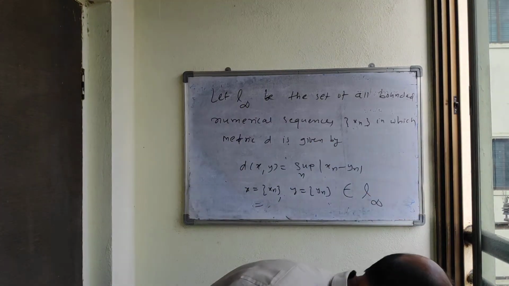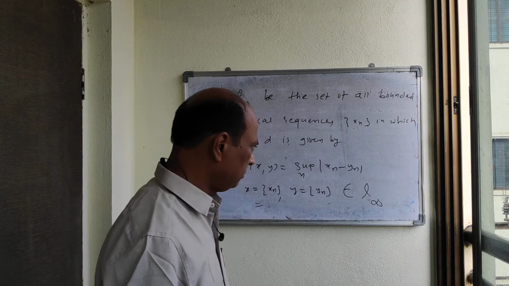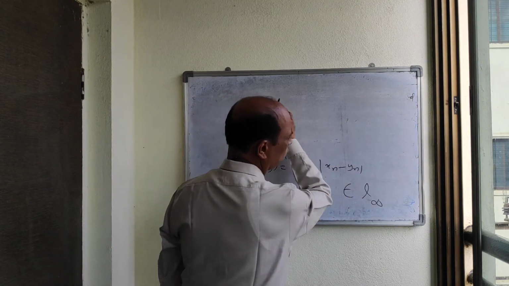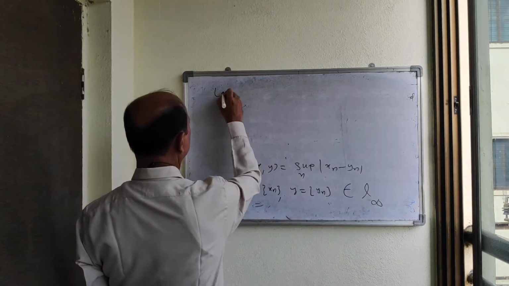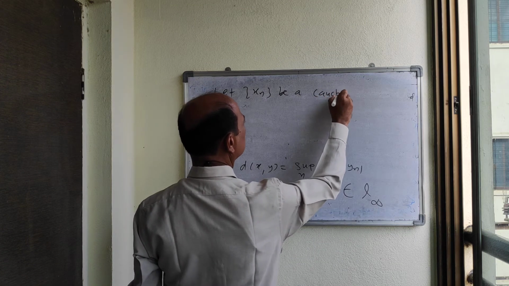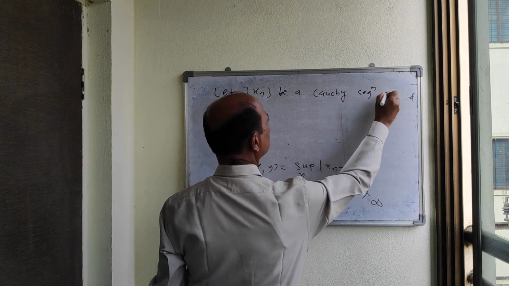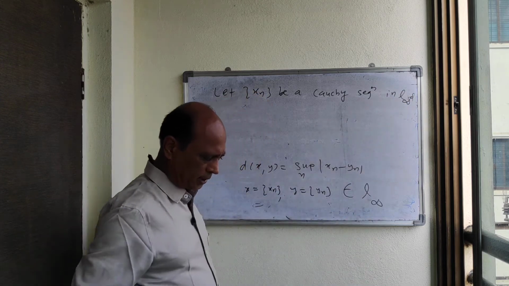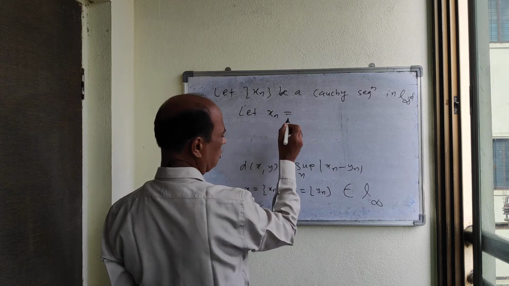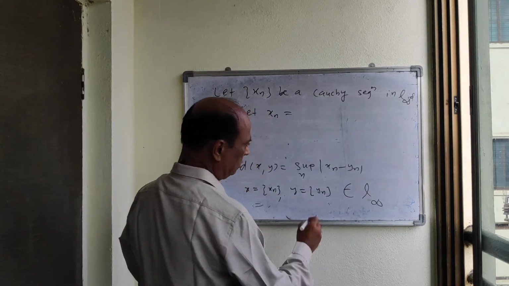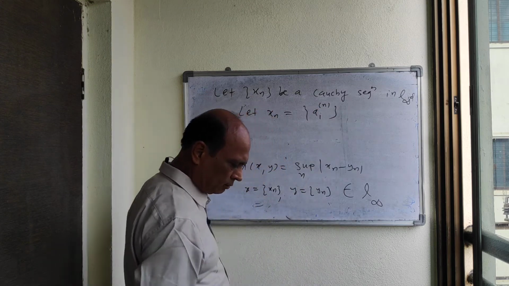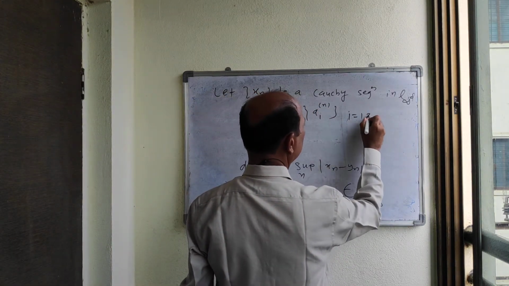So here we have to show that it is a complete metric space. Again we have to consider one Cauchy sequence. So let (x_n) be a Cauchy sequence in L infinity, and let x_n be equal to (a_in), where i is equal to 1, 2, 3, and so on.